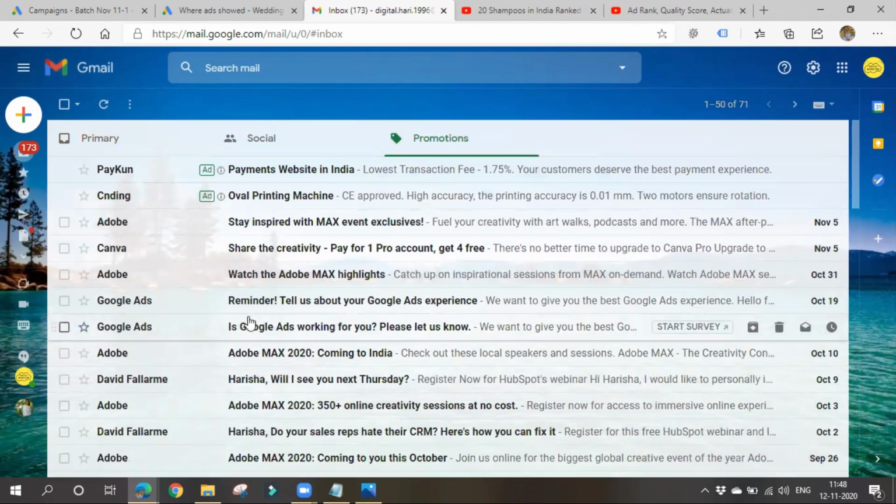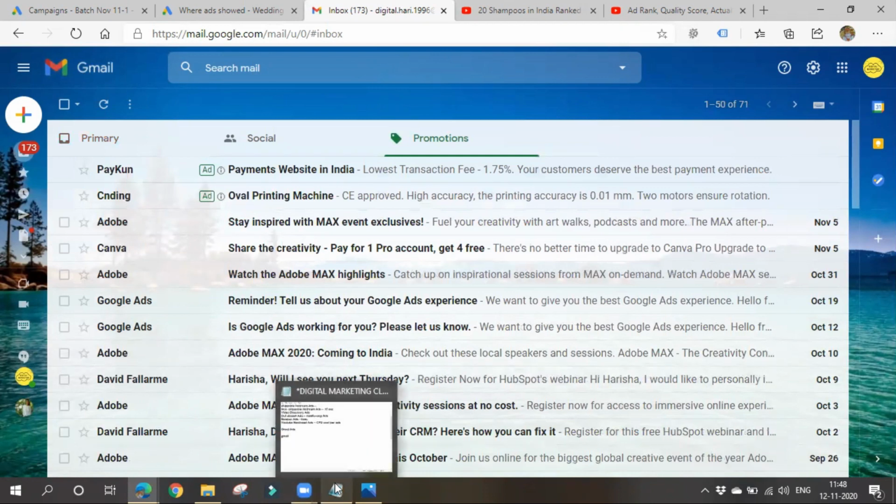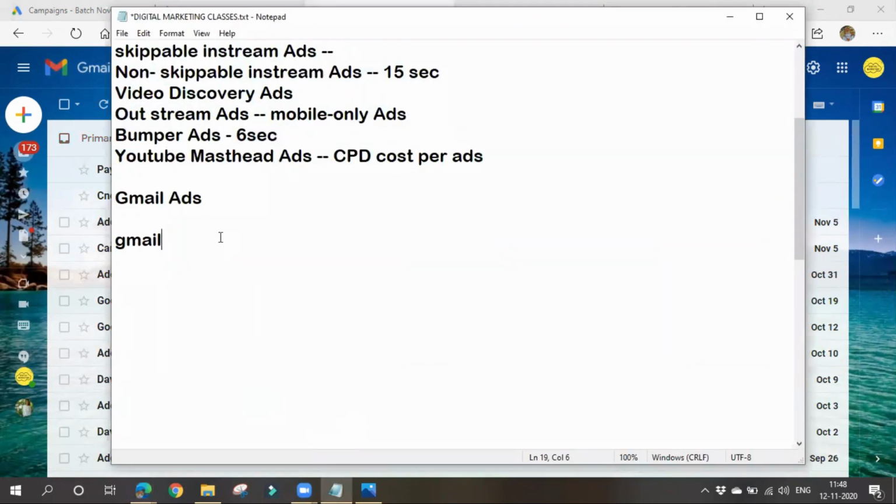If you want to promote your business in this way, you can also go and promote like this. You can do this with the help of Google Ads. So we'll see this kind of ads on Gmail, and the ad format will be image, text, and video. Once we open those ads, we can see all these things, and also how Google will charge. Google will charge based on CPC, cost per click.